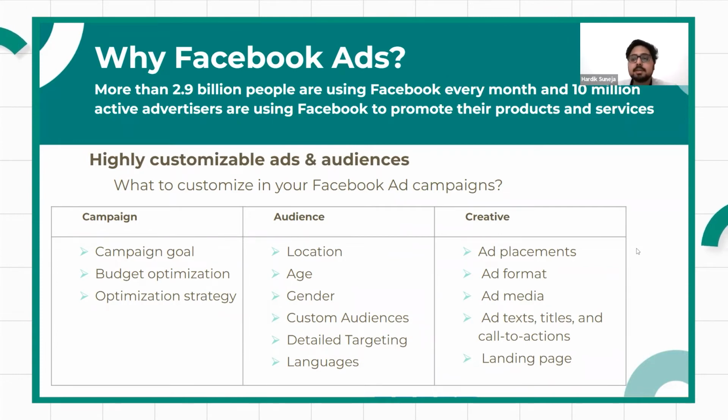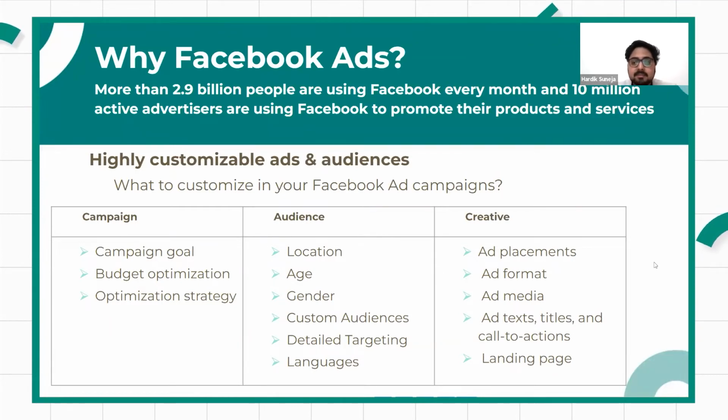So you can decide where your ad goes. You can edit the placement of that ad, or you can leave it up to Facebook, like I told you about campaign budget optimization, where Facebook helps you figure out the best ad set and best ad that you have created in your campaign.